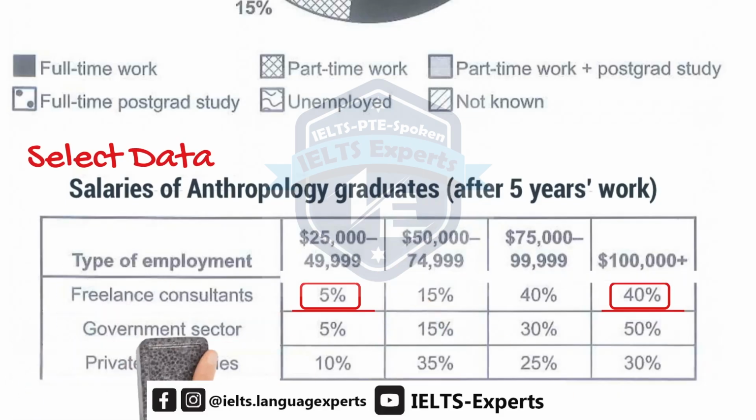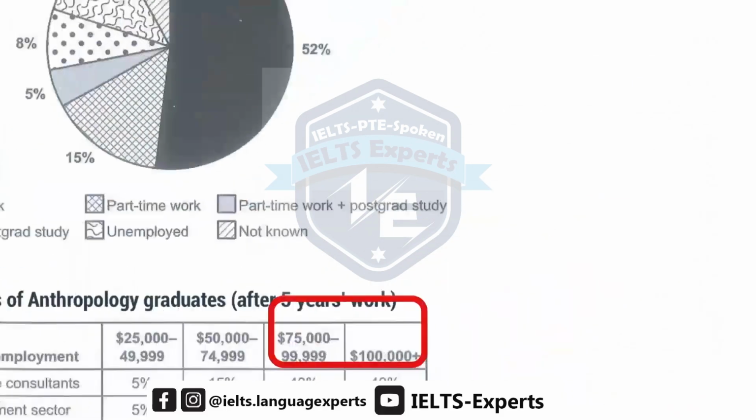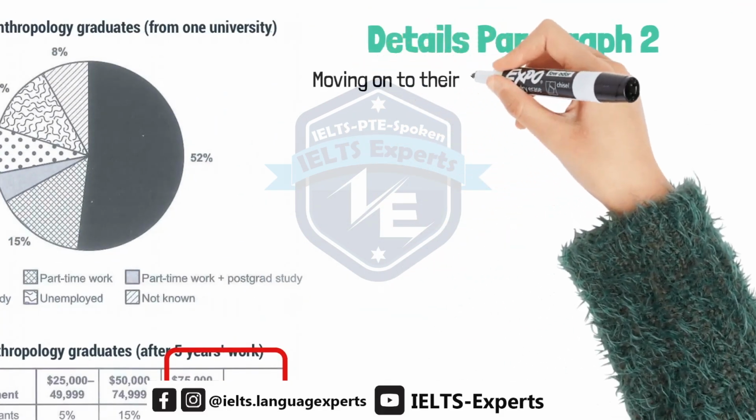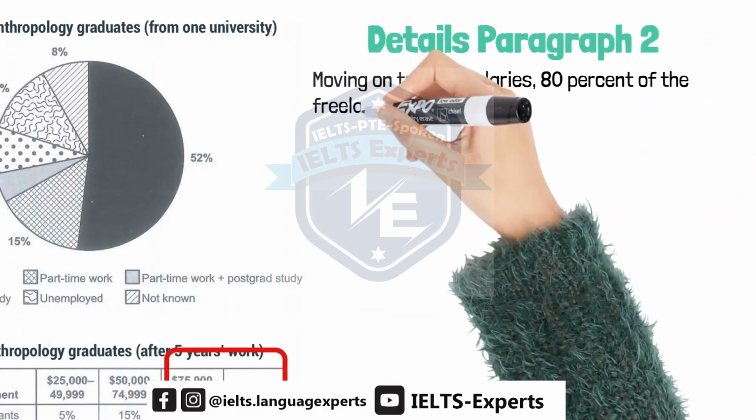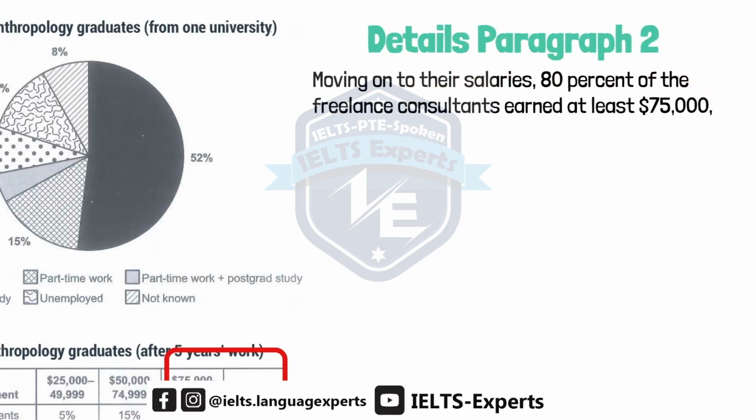So, like what we did in the overview paragraph, we can group the 2 highest salary ranges together and say 80% made at least $75,000. So now we have, moving on to their salaries, 80% of the freelance consultants earned at least $75,000.